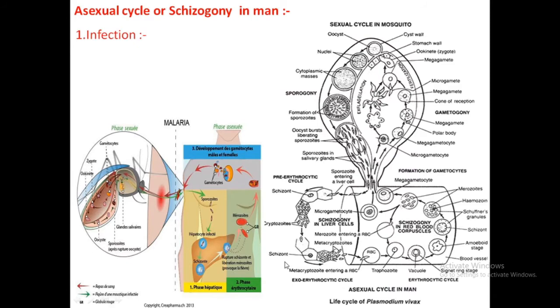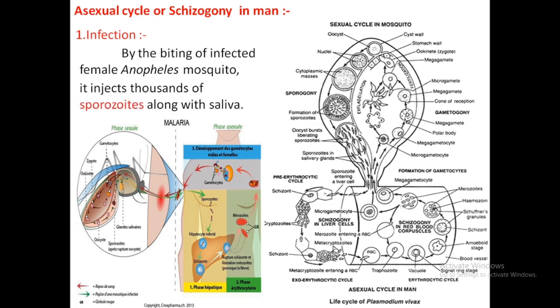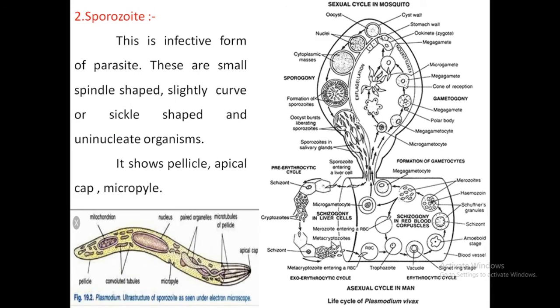So first is the infection by the biting of an infected female Anopheles mosquito. It injects thousands of sporozoites along with the saliva, because the sporozoites are present in the salivary glands of the female Anopheles mosquito. When it sucks the blood, pressure is created on the salivary gland and the sporozoites are released into the human body with saliva.